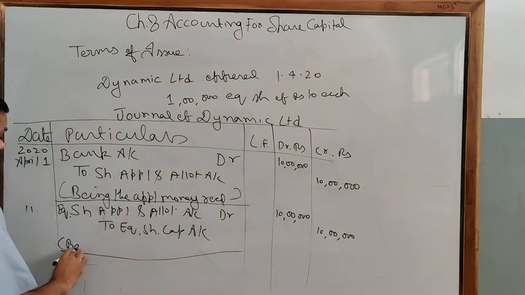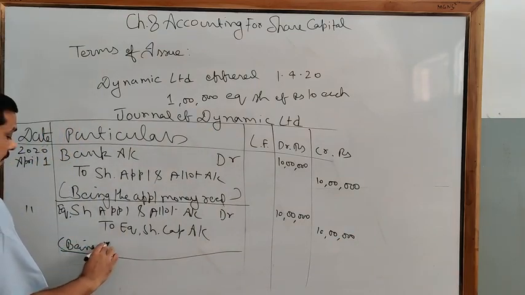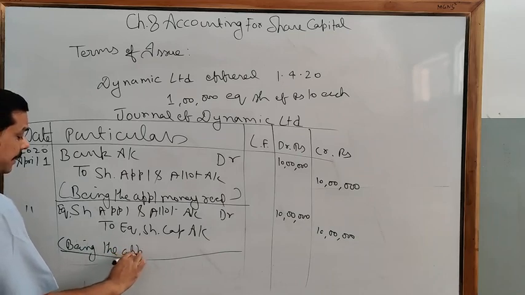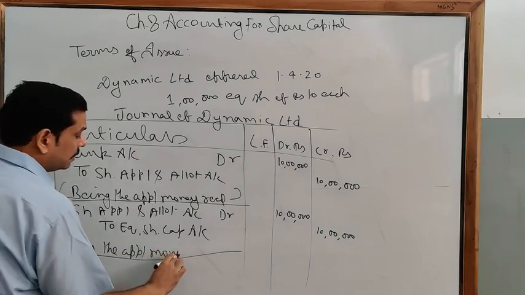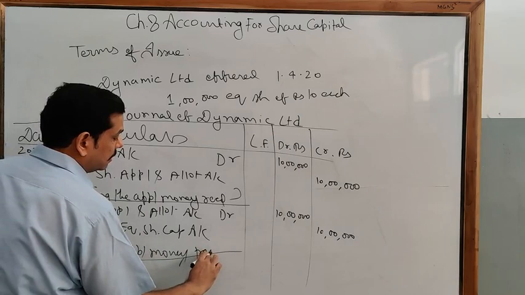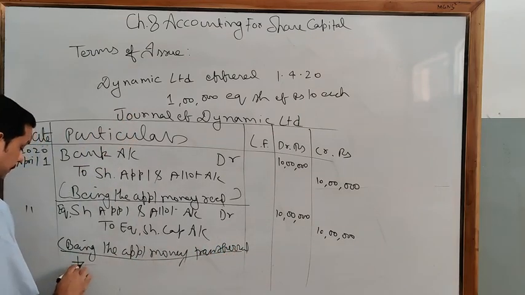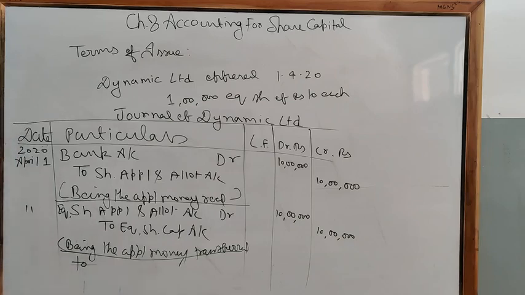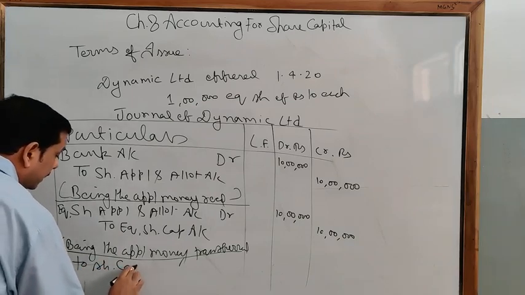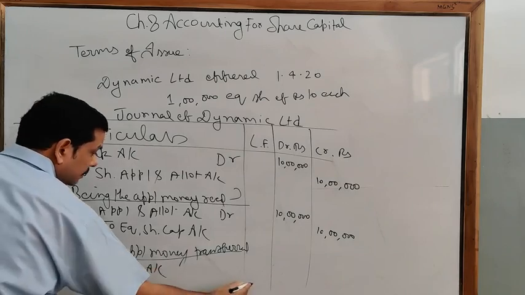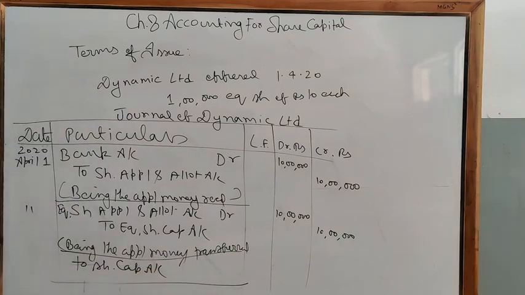Okay. Here you will write the narration being the application money transferred to share capital account. Clear? In this way you are supposed to pass the journal entry.